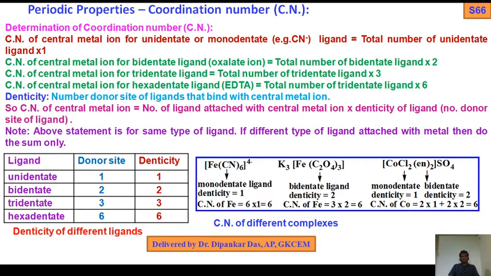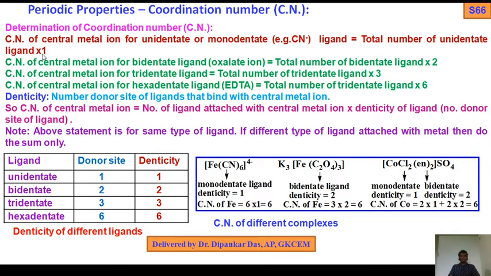Now, determination of coordination number. How will you determine the coordination number? The coordination number of the central metal ion for unidentate or monodentate ligands, having donor site 1, equals the total number of unidentate ligands times 1.